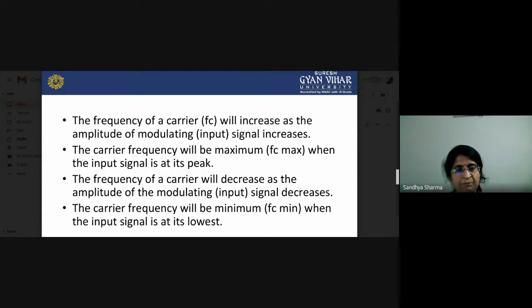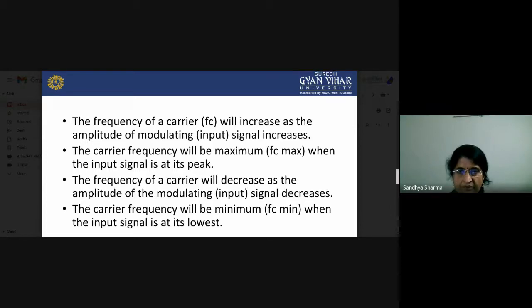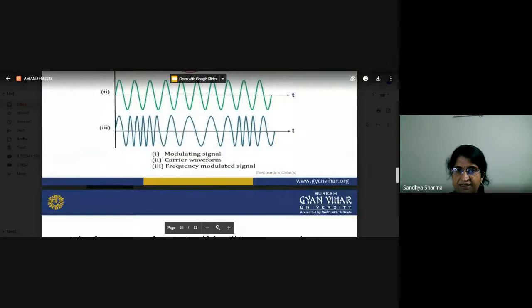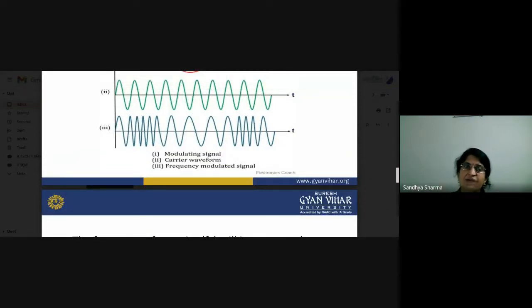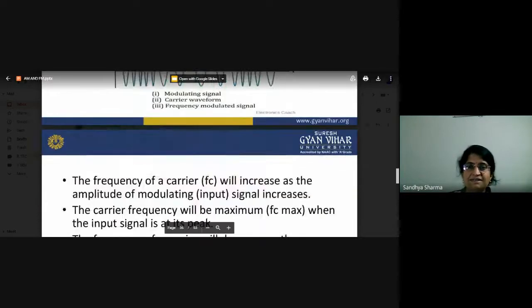Just see here, the frequency increases, and the center frequency is Fc. So Fc plus something and Fc minus something. There may be a change in frequency; in the next slides we will see this.